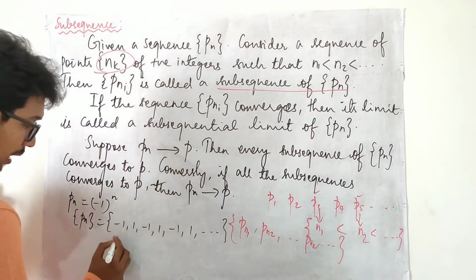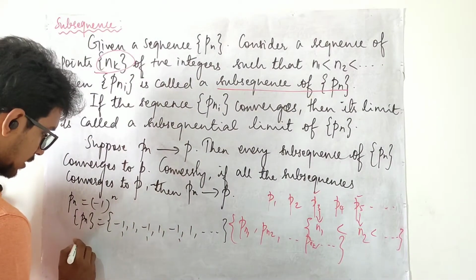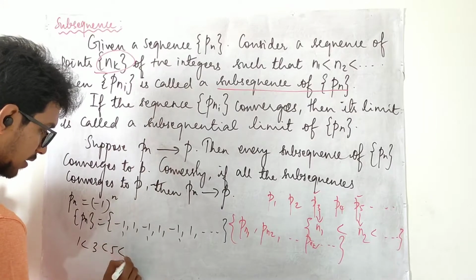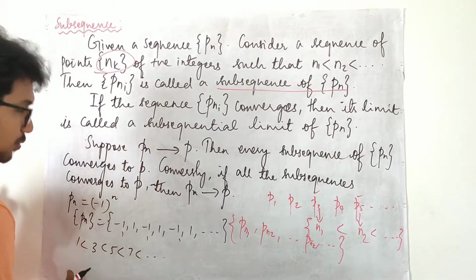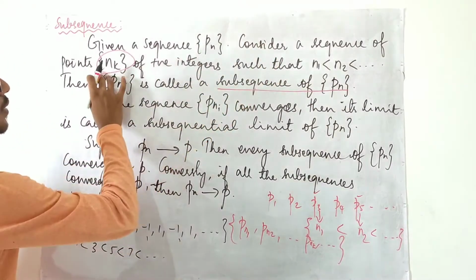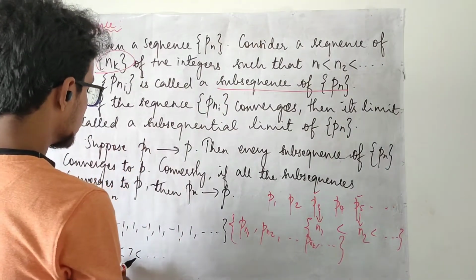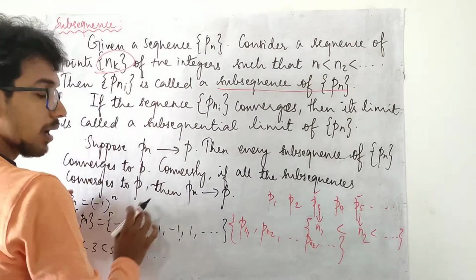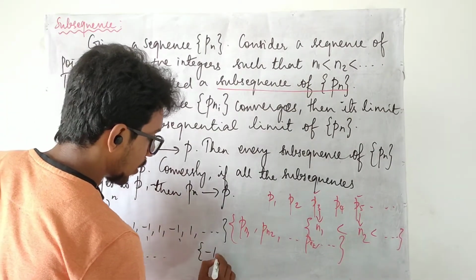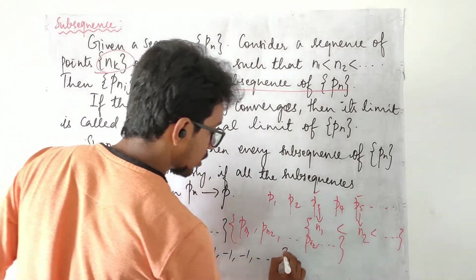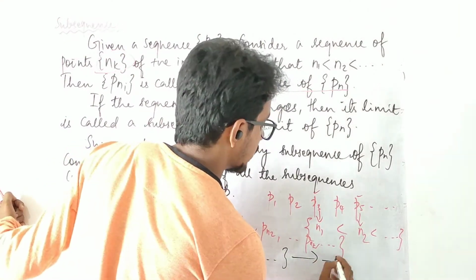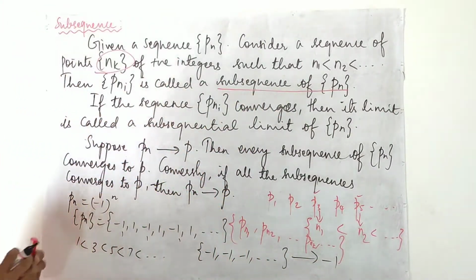I am going to collect only the odd terms, that is 1 less than 3, less than 5, less than 7 and it goes this way. These are my sequence of positive integers with this condition. I am collecting only the corresponding entries in this sequence and it is going to be minus 1, minus 1, minus 1 and goes this way. And this sequence converges to minus 1.